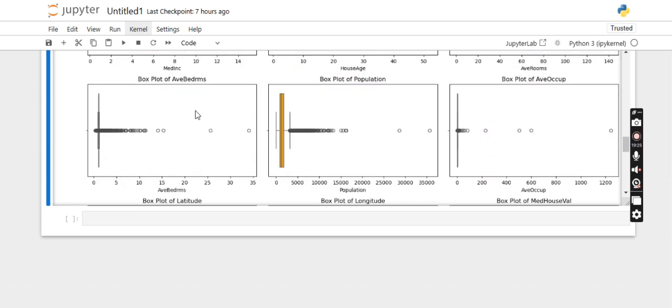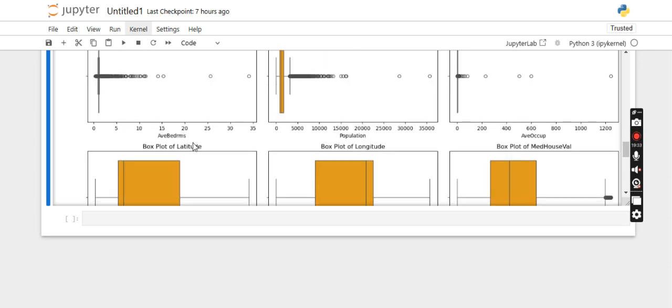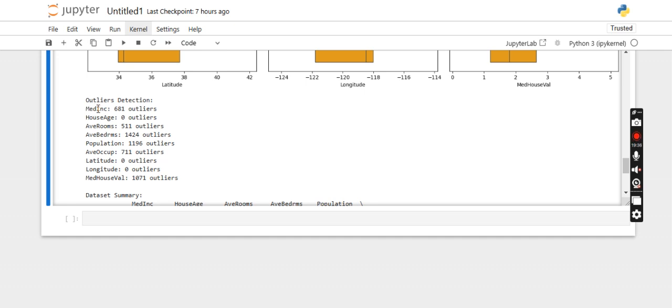And let's consider median income. So there are many outliers. This is minimum, this is maximum, right? So there are many points here. So there are outliers in median income, that is, 681 outliers are present.